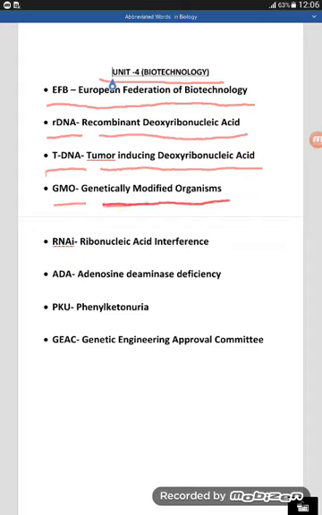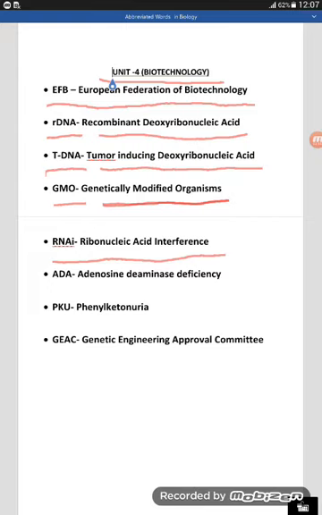Okay, here is another one, RNAi, ribonucleic acid interference. This is a kind of biocontrol by ribonucleic acid interference.